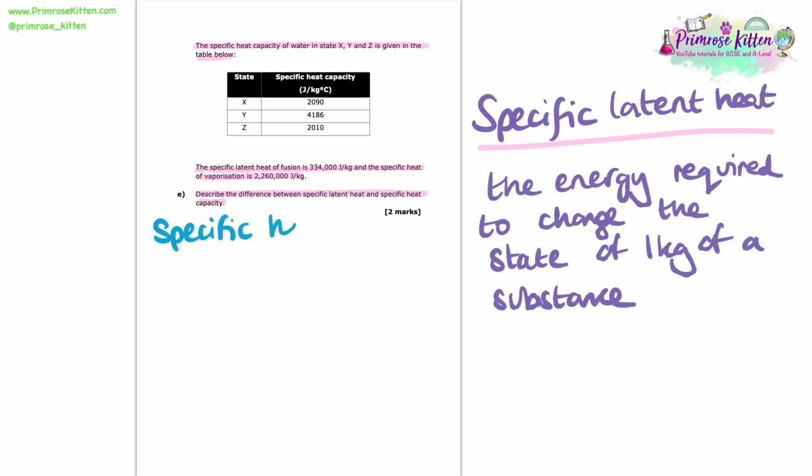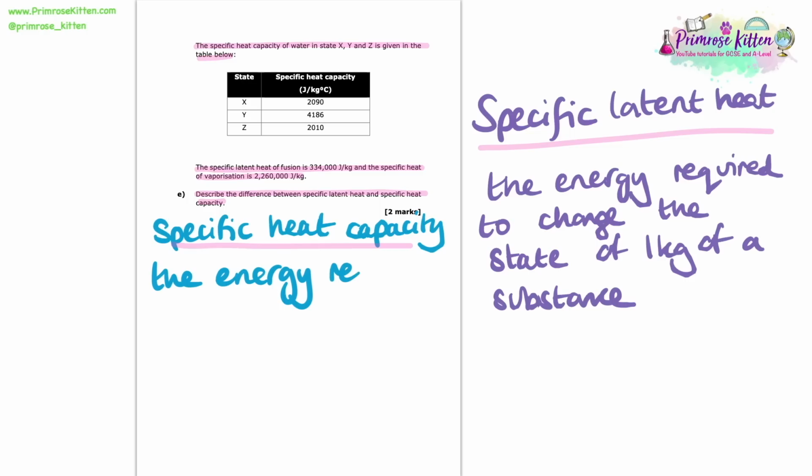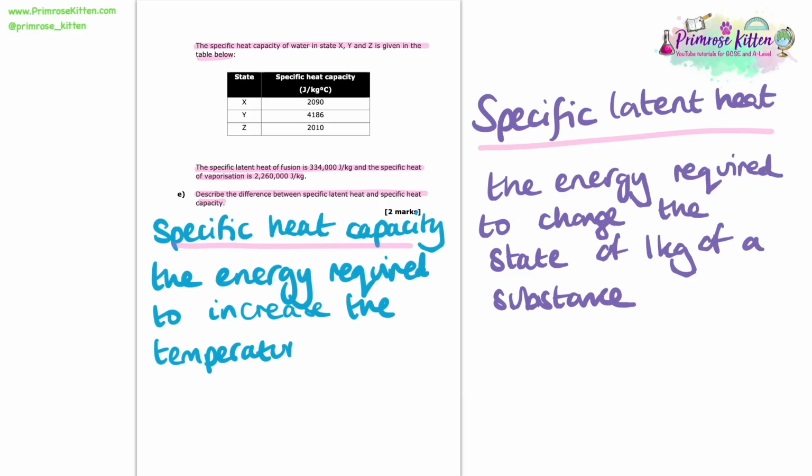So now let's look at specific heat capacity. Specific heat capacity is defined as the energy required to increase the temperature of 1 kilogram of a substance by 1 degree C, or you could say by 1 degree Kelvin. That is the definition that we need to know for specific heat capacity. It's a little bit longer than specific latent heat because we're talking about a specific temperature increase rather than just a change in state. But I think it's quite memorable, it's quite logical.